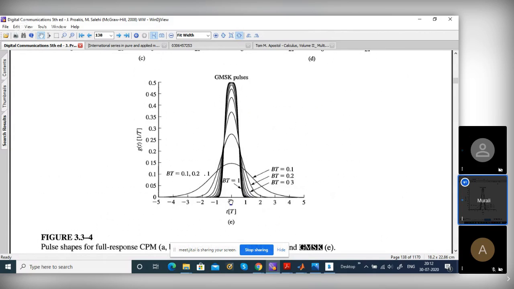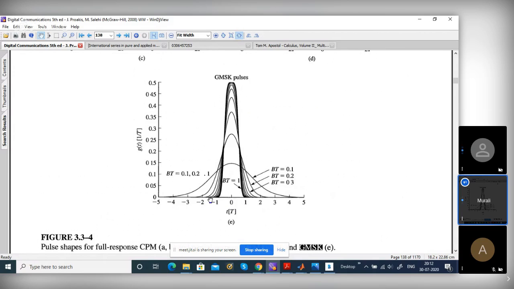So this is centered at zero. The left is negative time, the non-causal part, that is the future. The right is the causal part, the past. So how will you implement it? Can you implement this filter? The non-causal part we cannot implement. Then how will you implement it?